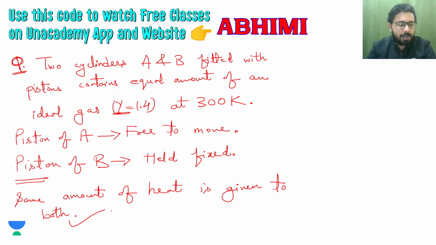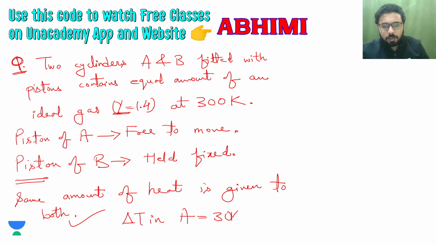If the rise in temperature of gas in A, delta T in cylinder A, is 30 Kelvin, then what will be the delta T, that is, the rise or change in temperature, in B?